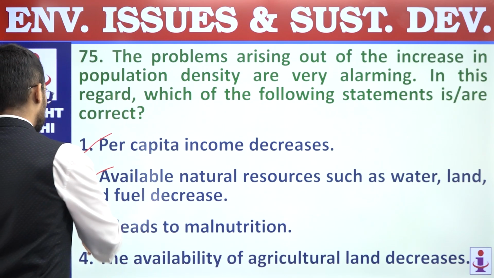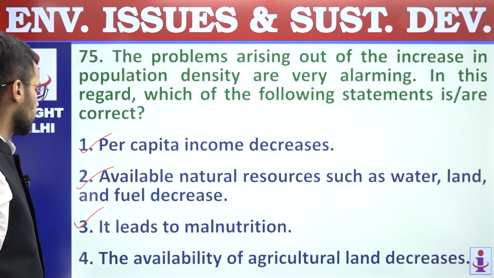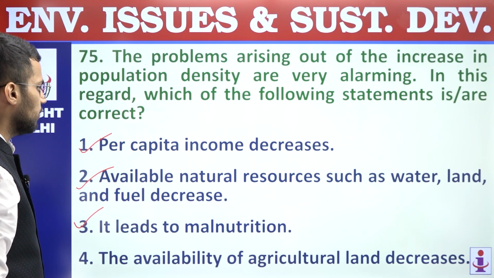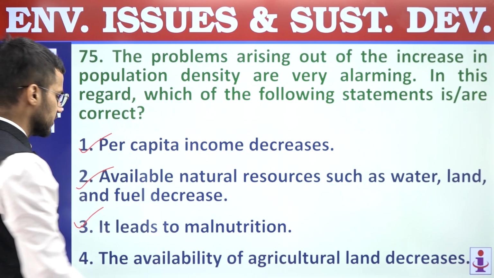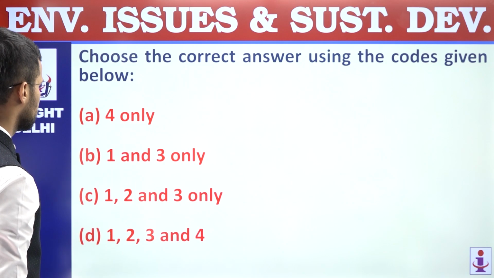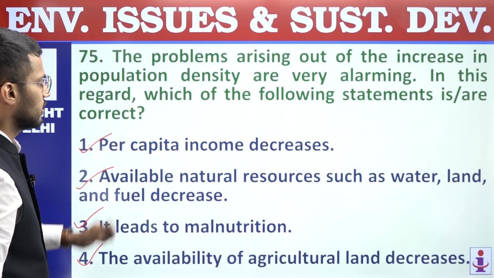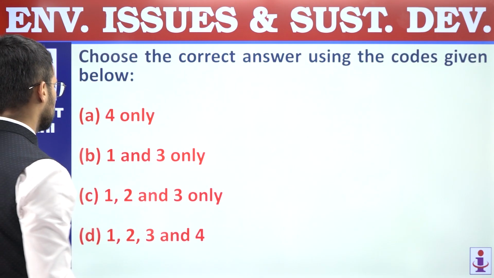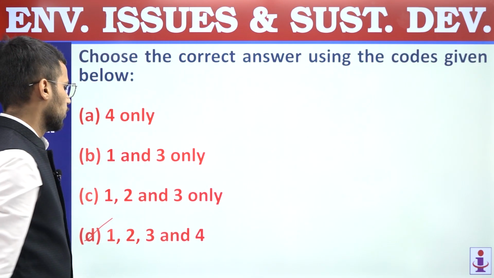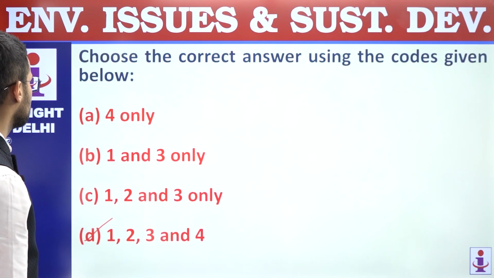If there is more population density, then availability of food will decrease and it will lead to malnutrition. Fourth, the availability of agricultural land decreases. Correct statement. Right? So it was a simple question where we are asked about population density and its impacts. So all four are correct. Answer is D. 1, 2, 3 and 4. So question number 75, answer is D.